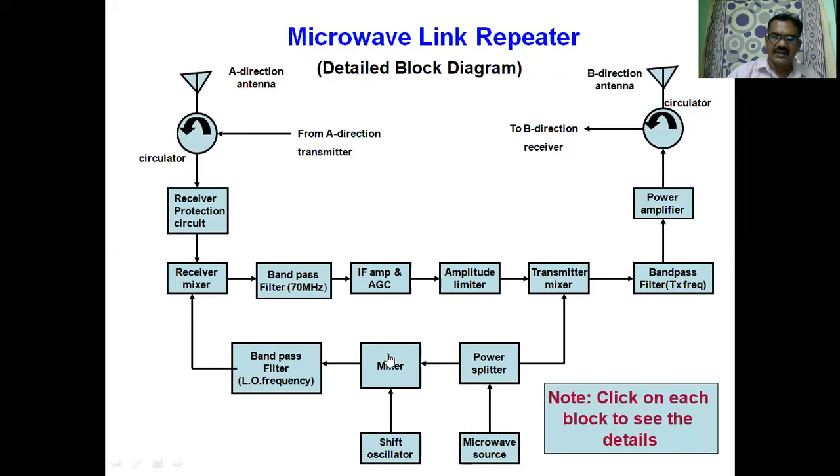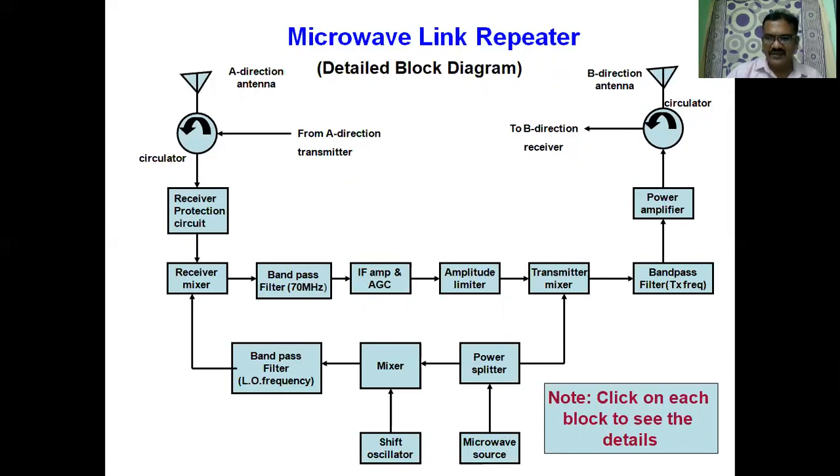Then mixer, shift oscillator, microwave source, power splitter, transmitter mixer, band pass filter tuned to the transmitter frequency. Then the power amplifier. Then the circulator is used to transmit the signal in the desired B direction.